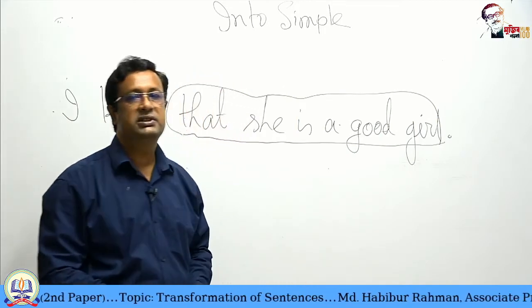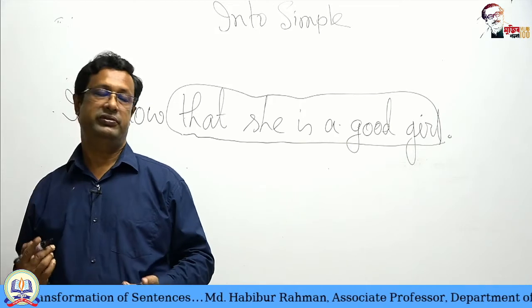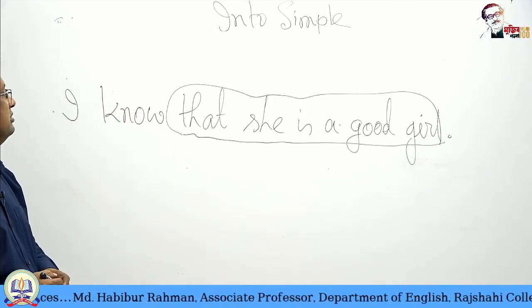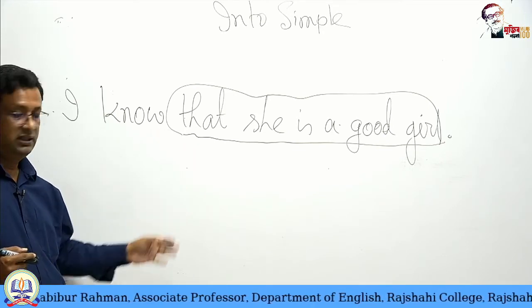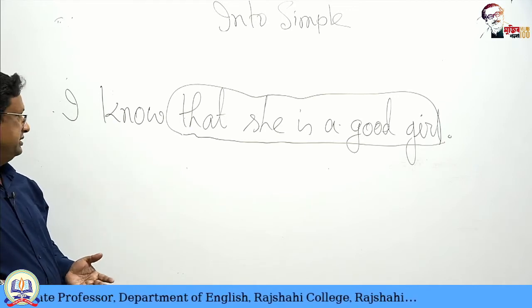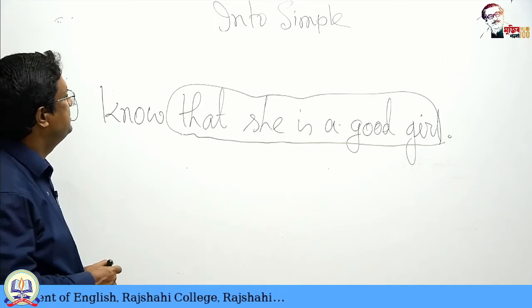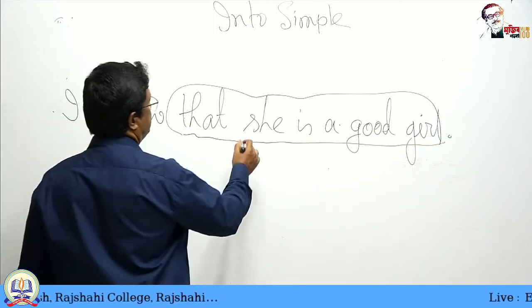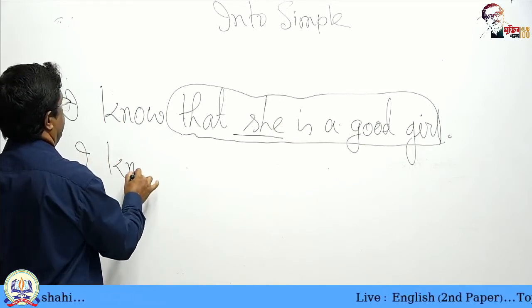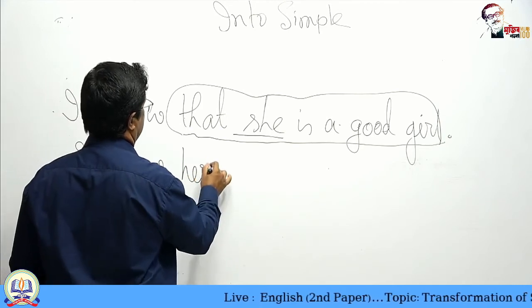And who can be object? Noun or noun phrase. That is why we will change this in the form of a noun phrase. I know. I know what? I know her.